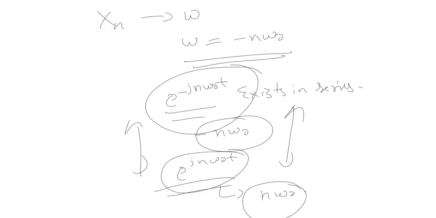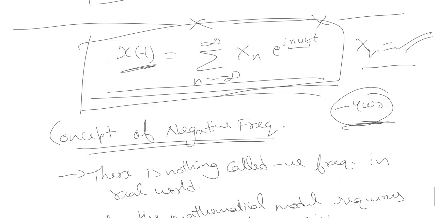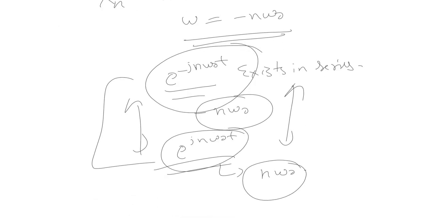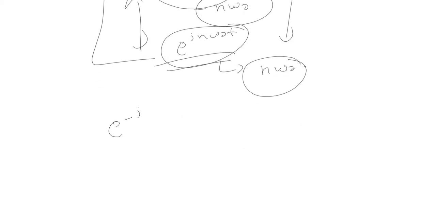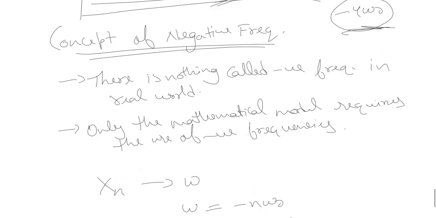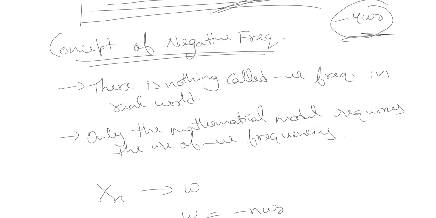When we combine these two exponentials, because we use a summation expression, we get a real function, a sinusoid, with frequency n omega naught, isn't it? So this is the concept of negative frequency: in real-world applications there is nothing called negative frequency.